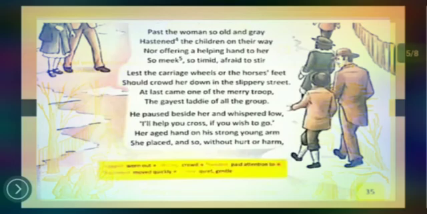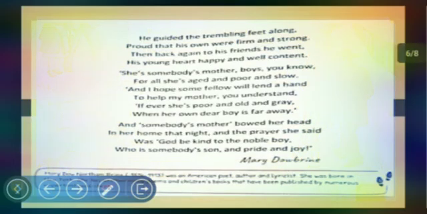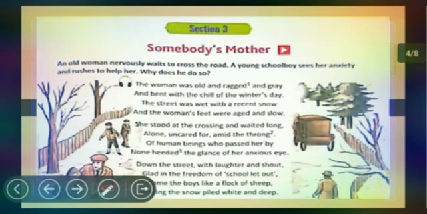Why does he do so? This is the question that we are going to find the answer to in this poem.